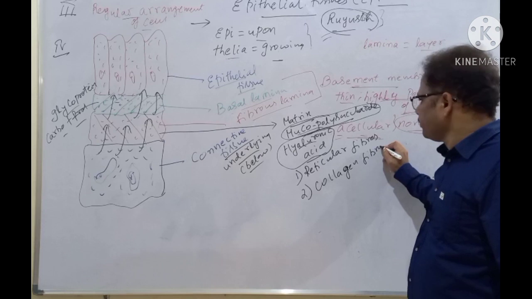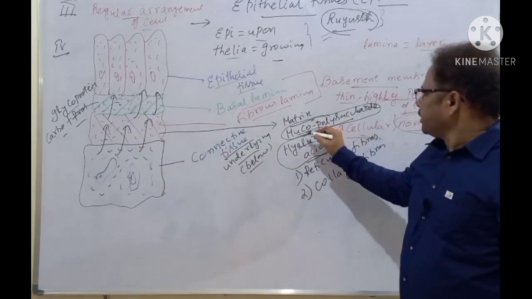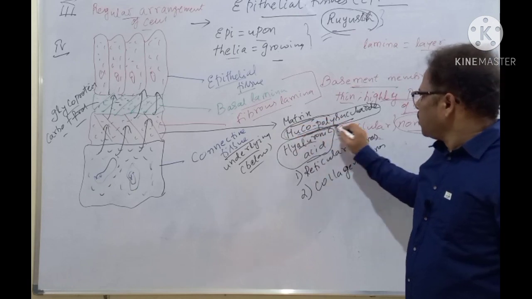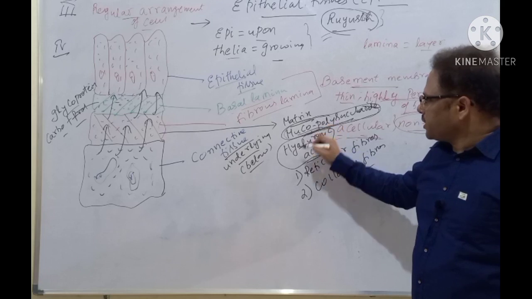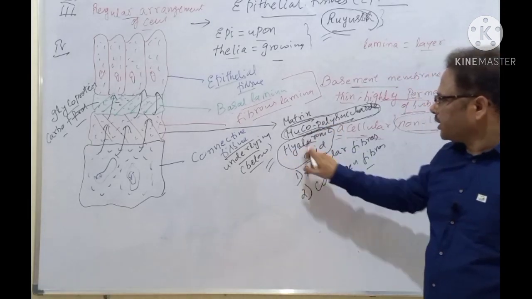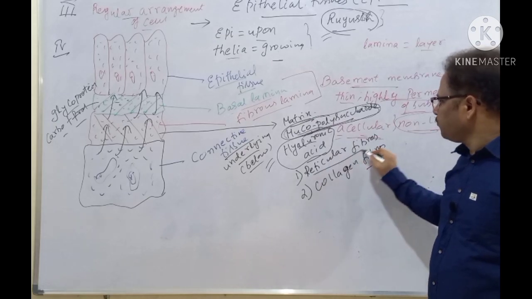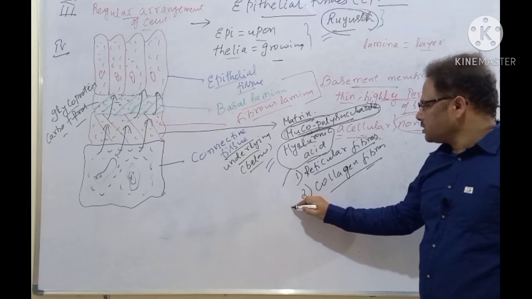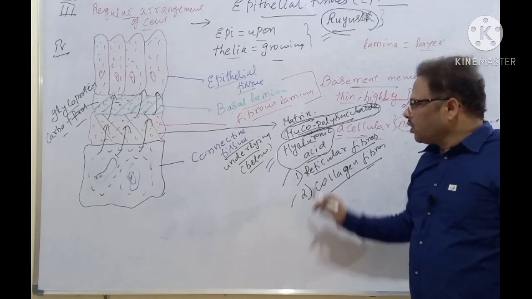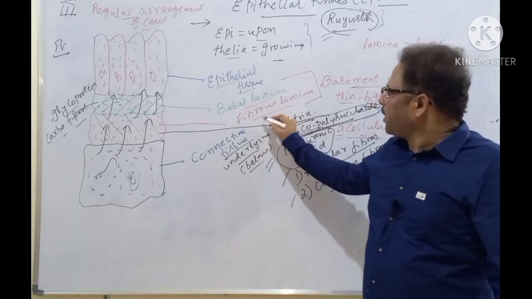In the fibrous lamina, there is a matrix in the form of mucopolysaccharide, and the mucopolysaccharide is in the form of hyaluronic acid. The matrix also contains two types of fibers, reticular fiber and collagen fiber. And because of the presence of these two types of fibers, it is called a fibrous lamina.